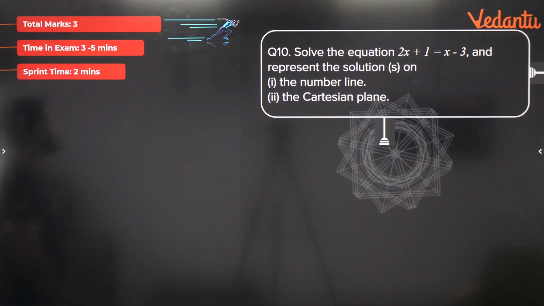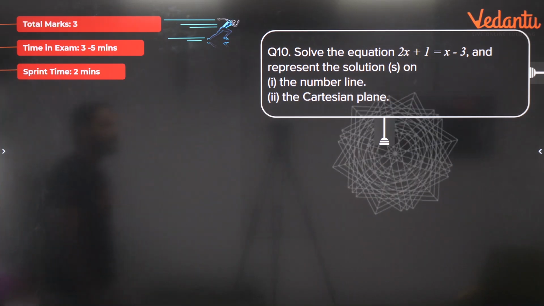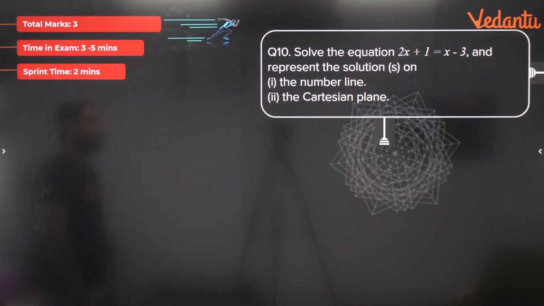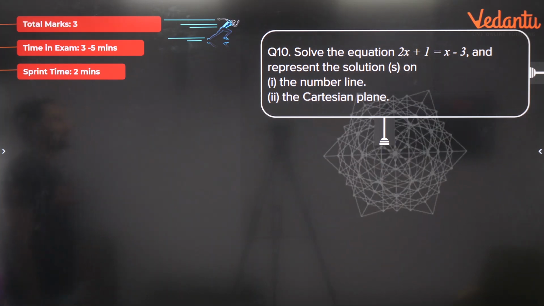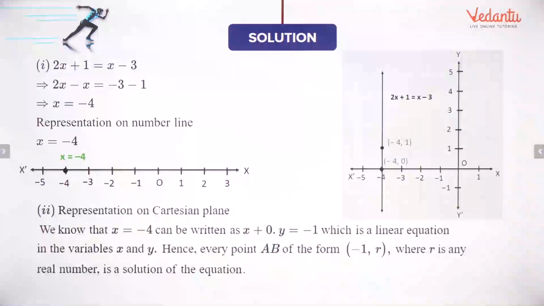Solve the equation 2x plus 1 is equal to x minus 3 and represent the solution on the number line and the Cartesian plane. Okay, so bachcho, see what is happening. You have the equation 2x plus 1 is equal to x minus 3. So solve this for x. You can represent this on number line and on Cartesian plane. Again, you will draw the graph here.